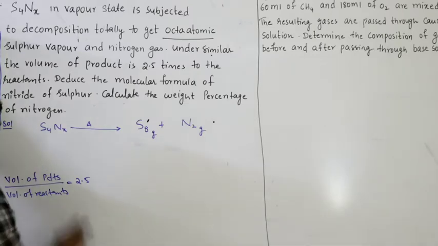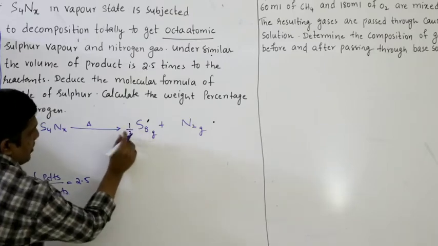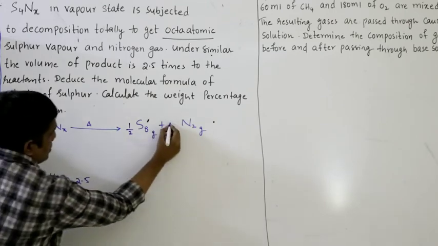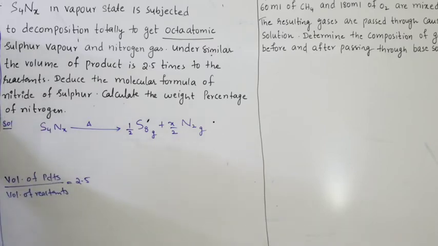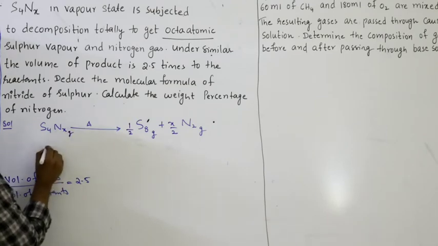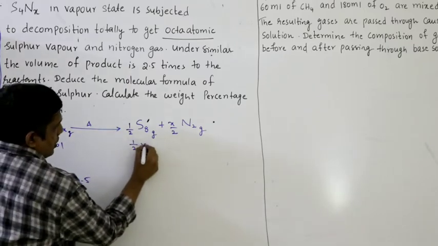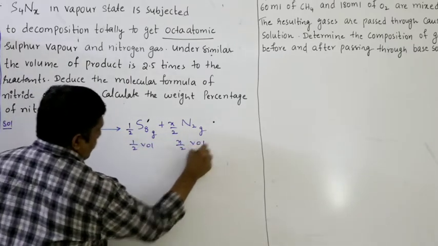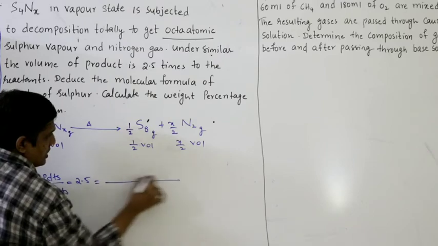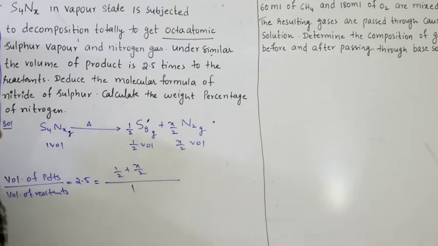Now let us balance this. S4 we have S8, so this should be half. 1 by 2 into 8 is 4 sulfur atoms. NX we have N2, so this should be X by 2. So here if this is gas, this is also gas, right? One volume gives half volume plus X by 2 volumes. Volume of the product is nothing but sum of these two, that is 1 by 2 plus X by 2. Volume of the reactants, that is 1.